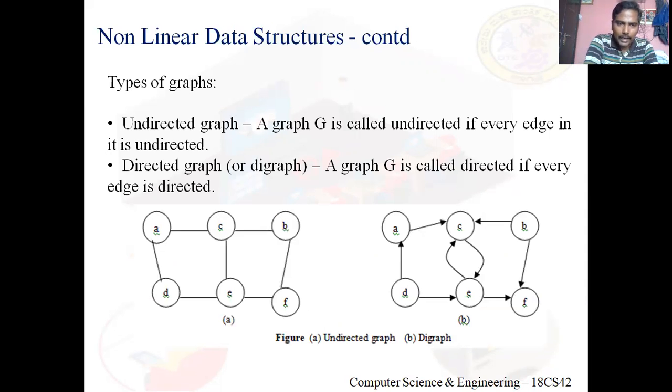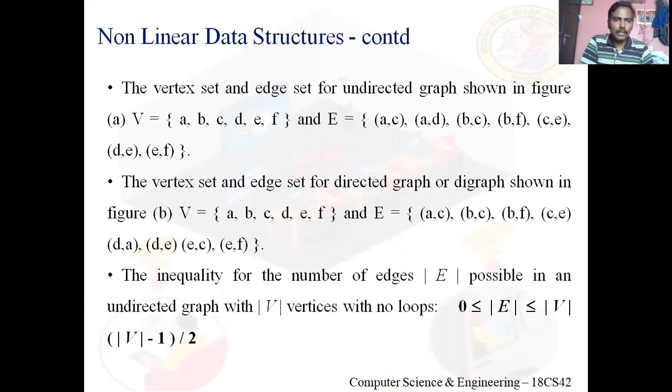Now come to this diagram. Of course, there's A comma D, and there's also D comma A. But for the second digraph, I can't represent A comma D as an edge. I should represent D comma A. Now let me look here in this slide for the digraph. In E there is no element A comma D. There is an element D comma A.